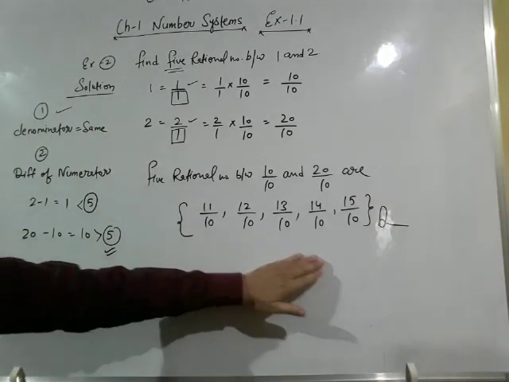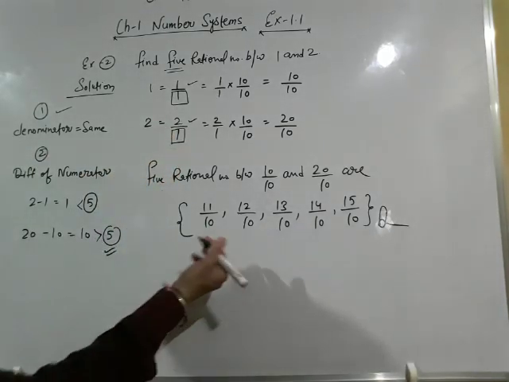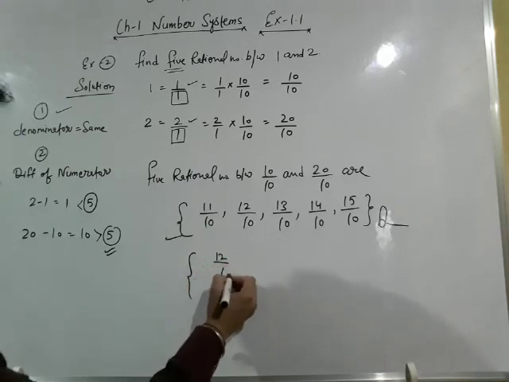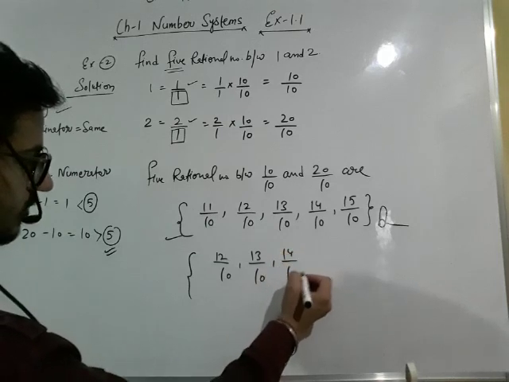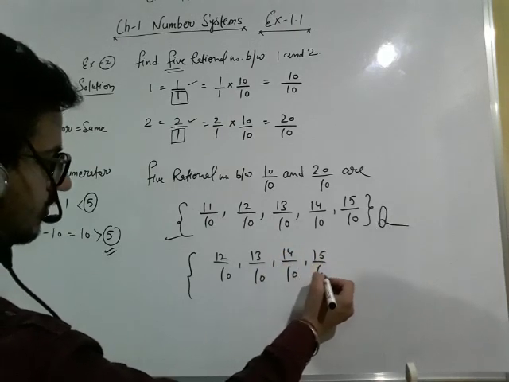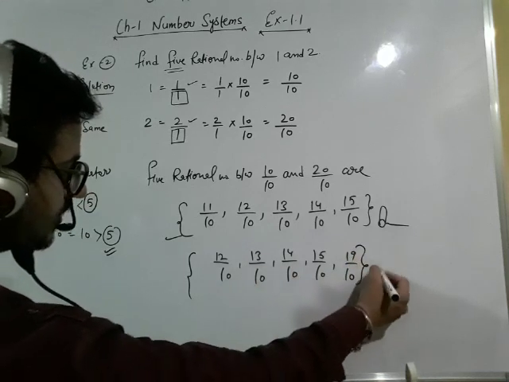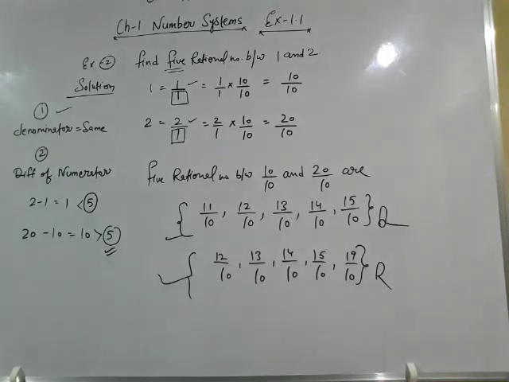Can you say that only these are the answers of this question? No. The answers of these kind of questions may differ. You have written these numbers, someone will select 12 upon 10, 13 upon 10, 14 upon 10, 15 upon 10, 19 upon 10, 1, 2, 3, 4, 5. These are the answers. Yes, these answers are also correct.